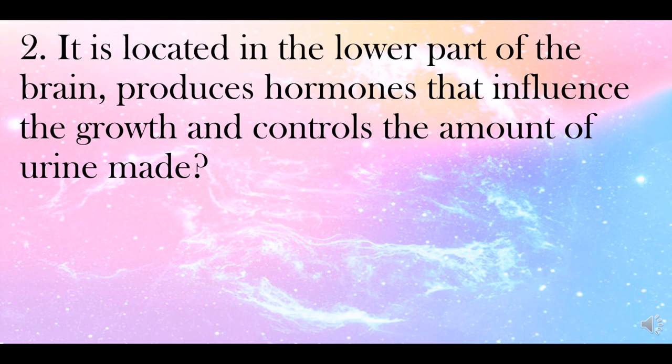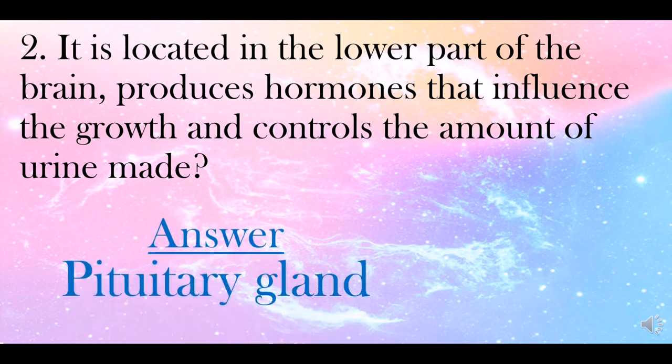I will repeat the question for you, students. What is your answer? Very good. The answer is pituitary gland.